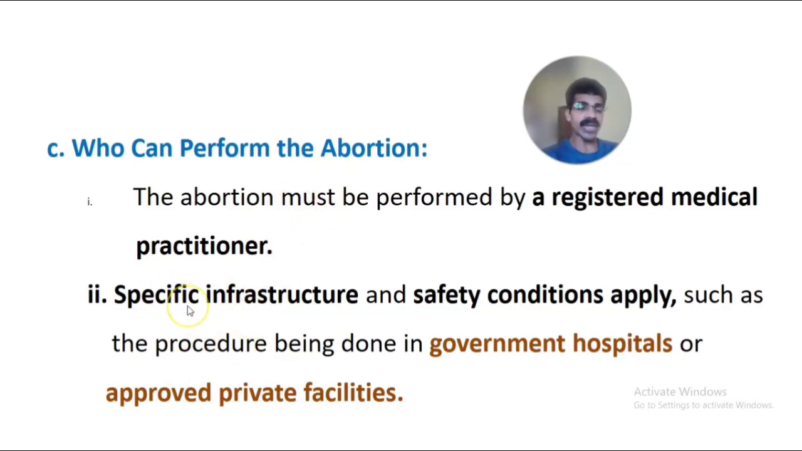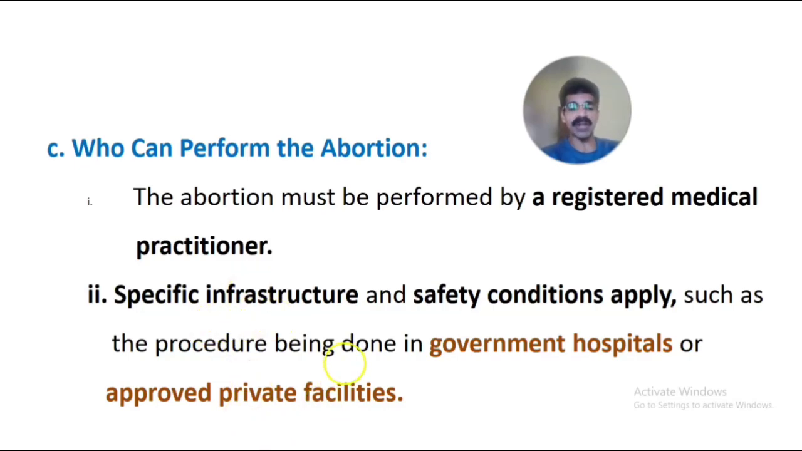Then the second point is the specific infrastructure and safety conditions that all have to apply while doing the medical termination of pregnancy. The specific infrastructure required for safety has to be applied, such as the procedure being done only in government hospitals where a license is available, or approved or licensed private facilities, private hospitals or private healthcare settings.